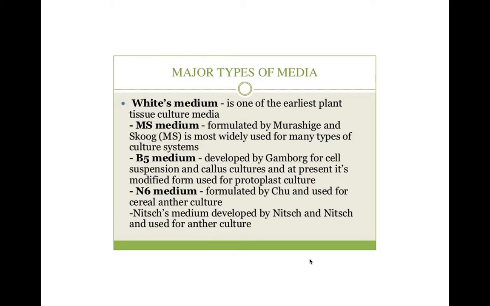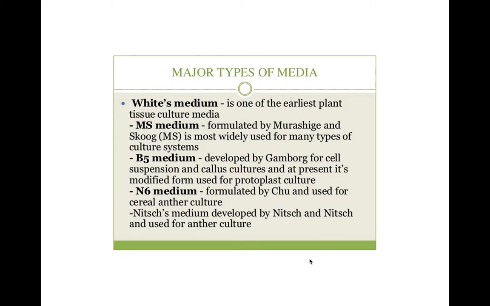There are some of the media like White's medium. This is one of the earliest plant tissue culture media. MS medium is formulated by Murashige and Skoog and is most widely used for many types of culture systems. MS medium is a very popular medium for plant tissue culture. B5 medium, developed by Gamborg for cell suspension and callus culture, and at present its modified form is used for protoplast culture.